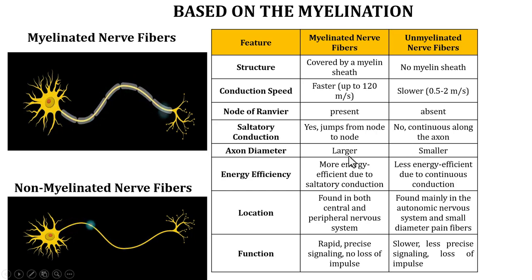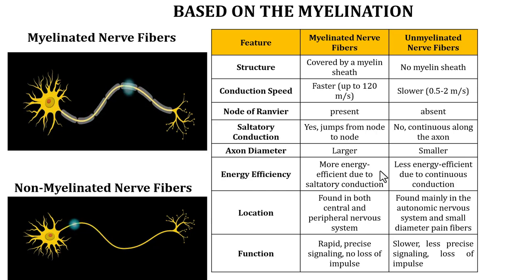Also, the axon diameter is large in the myelinated nerve fiber and is smaller in the unmyelinated nerve fiber. Myelinated nerve fibers are more energy efficient. What does that mean? It means that myelinated nerve fiber saves a lot of energy as compared to unmyelinated nerve fibers because the impulse in these fibers jumps from one node to the other, right?